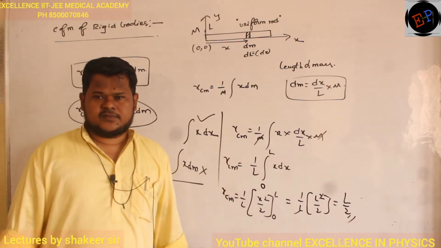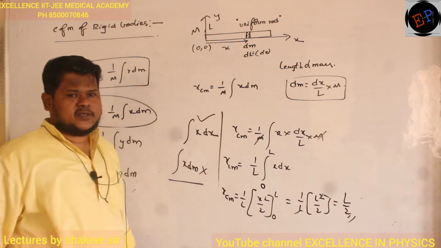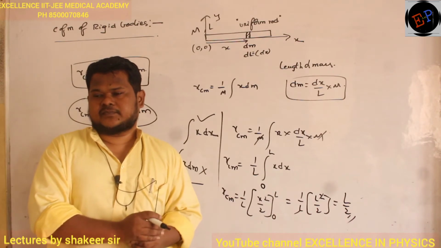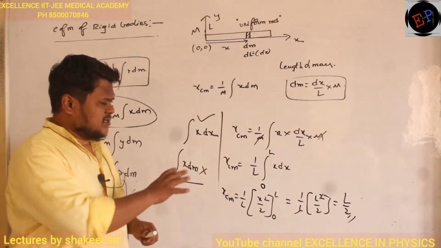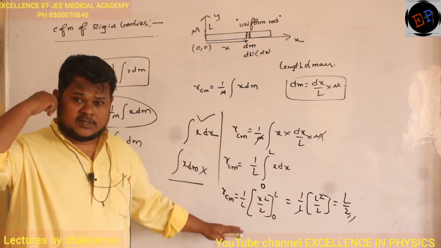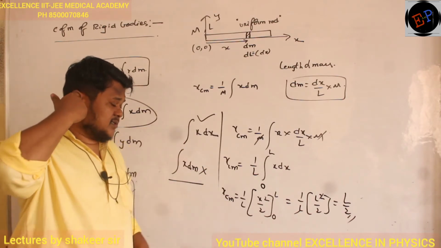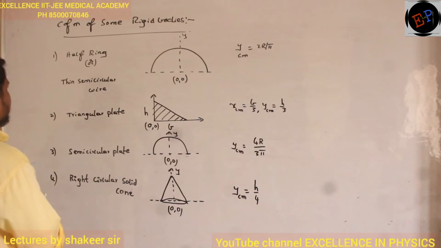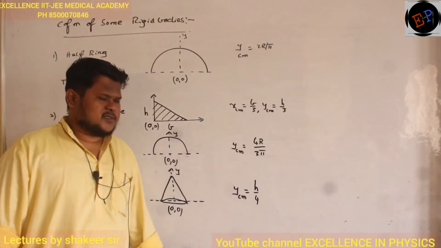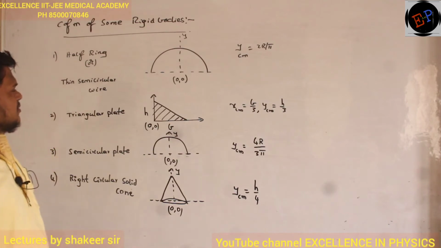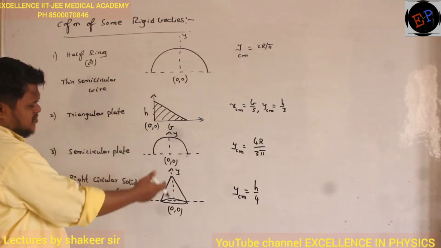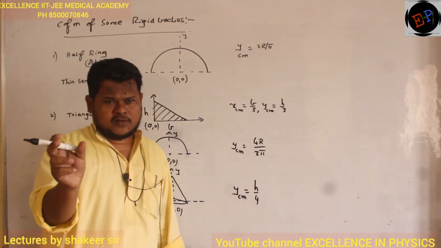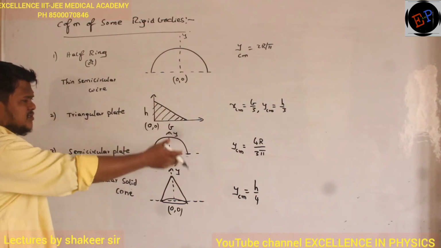Fine? That's it. So whenever extended bodies are given, these are the methods which you have to adopt to calculate the position of center of mass. Are you able to understand? That's it. So for those who want an easy way, you need not understand this process, or practice these methods. Just remember the results, that's it. So these are centers of mass of some rigid bodies which we should remember. To calculate the center of mass of them also, it is the same equation. We have used one equation to calculate the center of mass of a long rod. In the same method, if you do the calculation, then you will get these respective values.